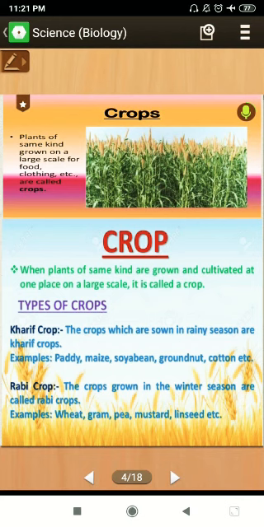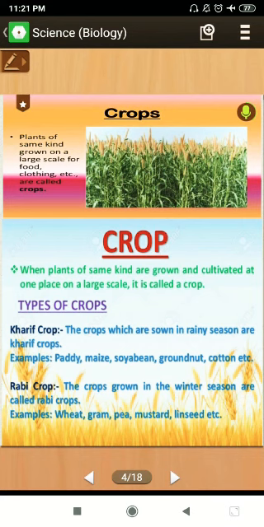So you got it? A crop is a plant of the same kind. Different kinds of plants grown in the same field will not be called a crop. A single crop like wheat, grown on a large field, is known as a crop. Plants of the same kind grown on a large scale, either for food or for clothing, are called crops.